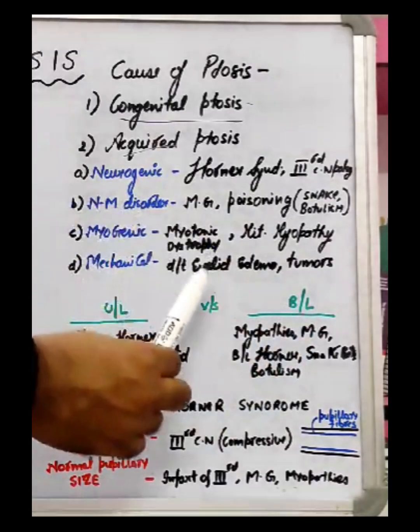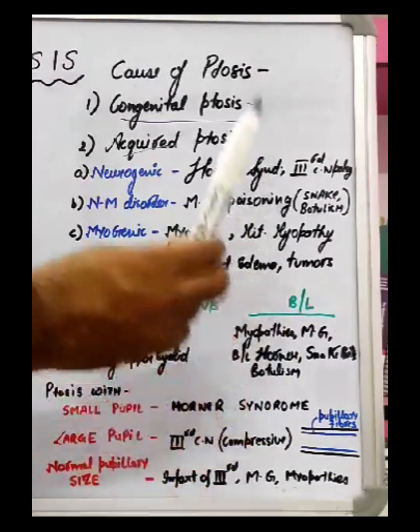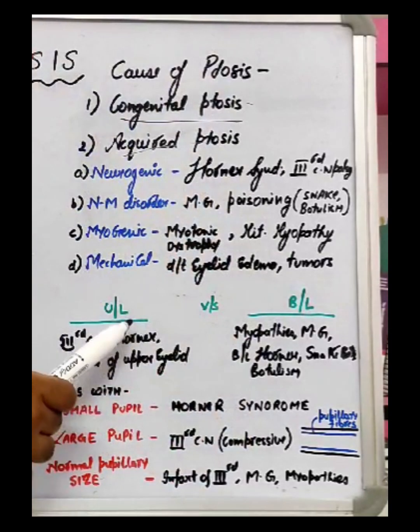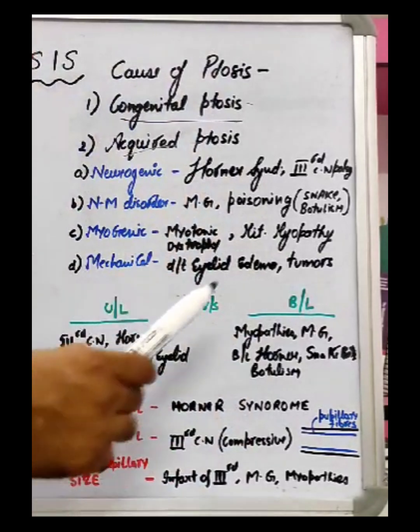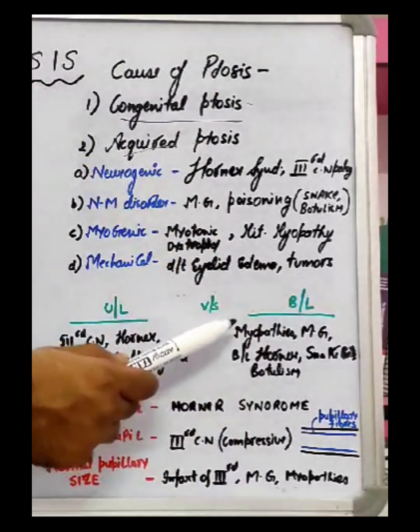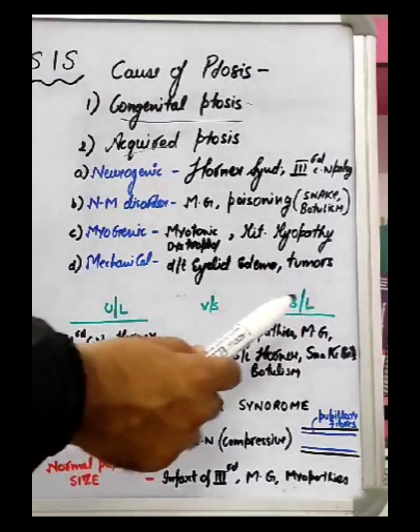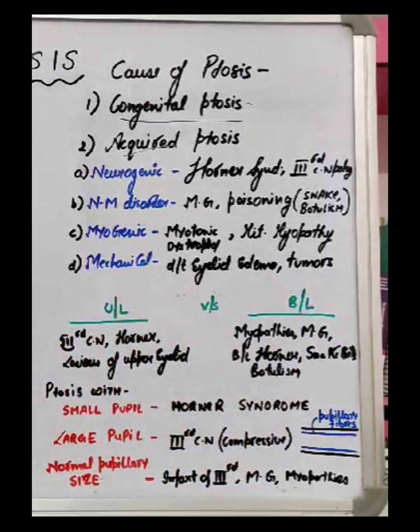All right. Now, ptosis can be unilateral or bilateral. Our patient in this video had unilateral ptosis. It can be due to third cranial nerve palsy, unilateral Horner syndrome, or a lesion of the upper eyelid. It can be bilateral, for example in myopathies, in myasthenia gravis, in bilateral Horner syndrome, or in snake bite or botulinum toxin.